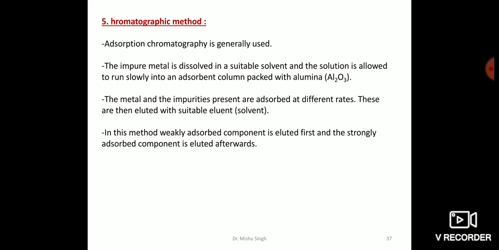Lanthanides or the rare earth elements are purified by this technique using an ion exchange resin as adsorbent.